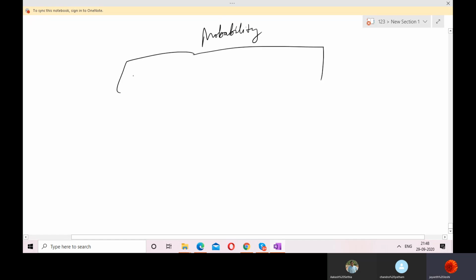So let us see here. This is the probability. Here there is a cumulative distribution function and a probability density function. The cumulative distribution function is a part of probability distribution.